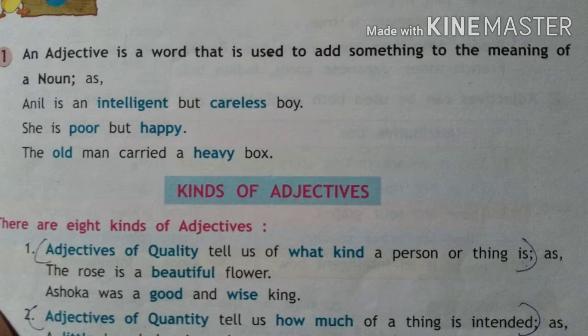So beautiful is an adjective of quality. Ashoka was a good and wise king. So what kind of a king was Ashoka? He was a very good and wise king. So these two words, good and wise, give you more information about the king Ashoka. So we can say that it is an adjective of quality.